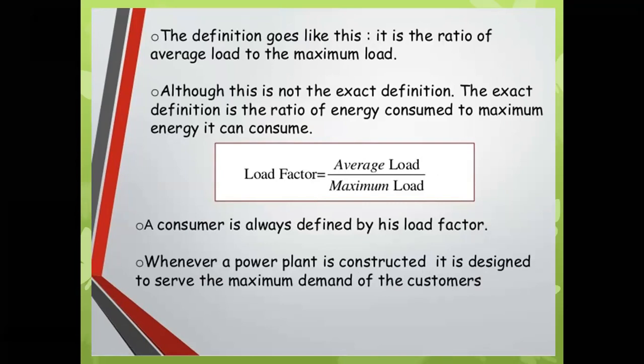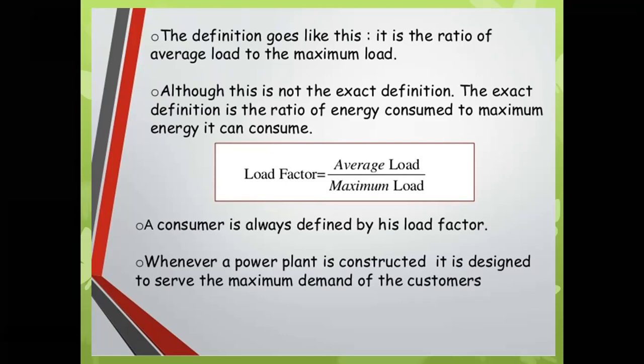Okay, suppose we consider a colony. Similarly, as we took an example while understanding the diversity factor, we have to calculate the average load, and the maximum load also. Then we can find out the load factor. So how will the average load be found? Average load is nothing but the summation of all the loads coming on the station for the particular time period that the load is on.